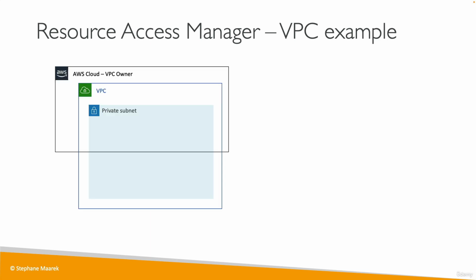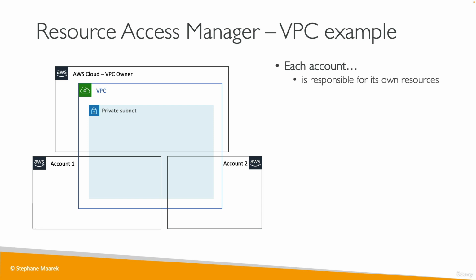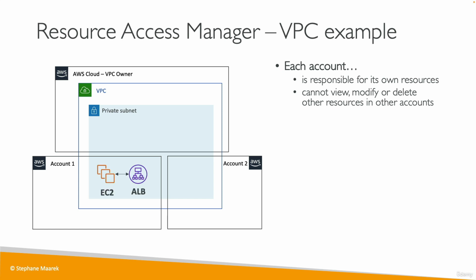So in this example, we have a VPC, and there's a VPC owner, and it has a private subnet. But this VPC is going to be shared with account 1 and account 2. So each account is going to be responsible for its own resources, okay? They cannot view, modify, or delete resources in other accounts. So for example, if I deploy an EC2 instance and ALB in account 1, then account 2 will have an EC2 instance. They can communicate with one another, but they cannot view each other, okay? Because they are in separate accounts.